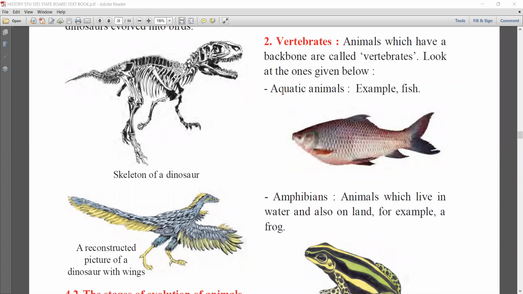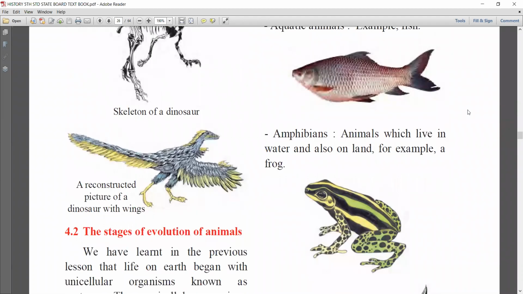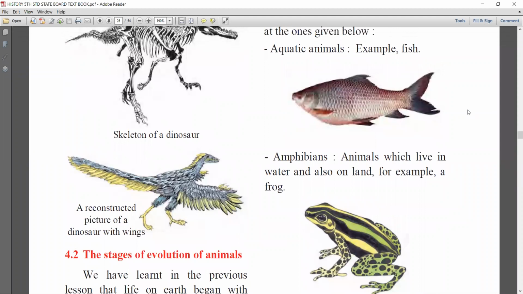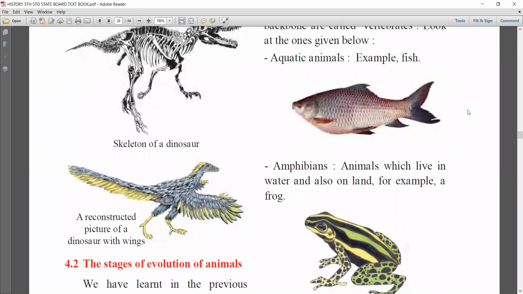Can you see these images? Okay. Yes. So, now you see, on that day, I explained to you amphibians, animals which live in water and land.